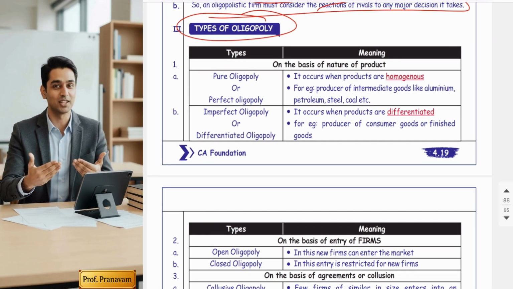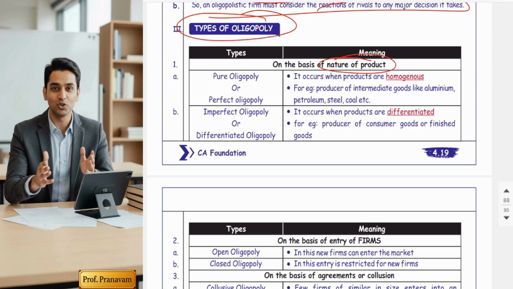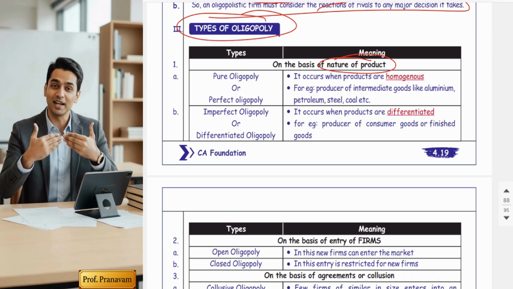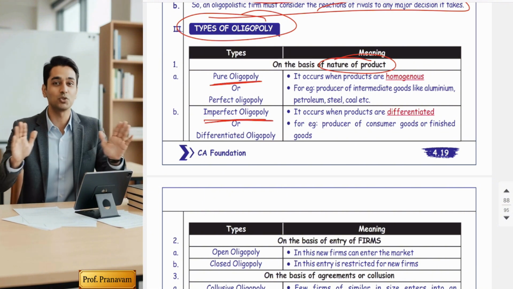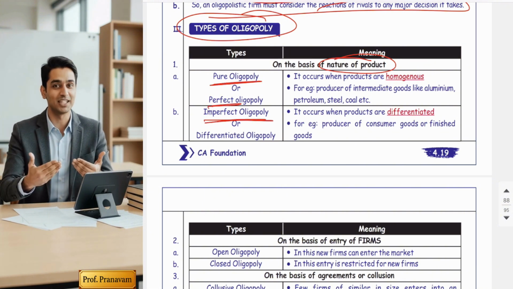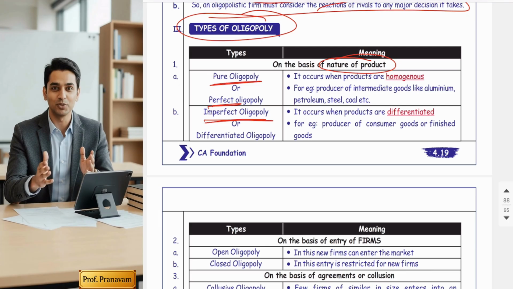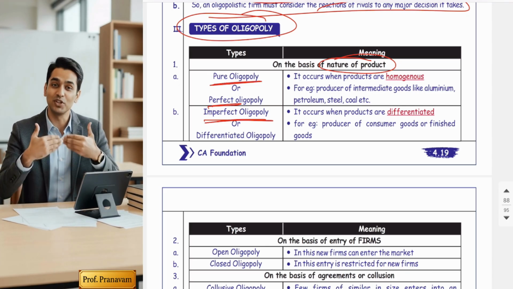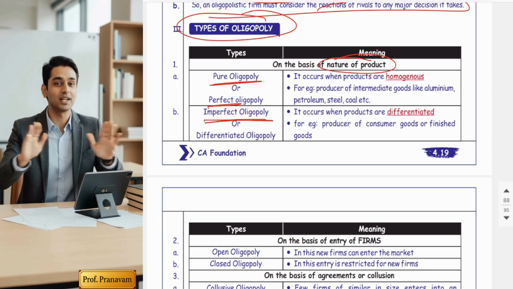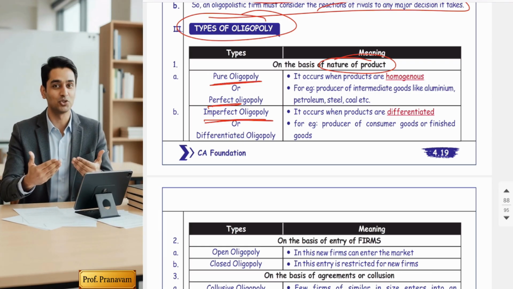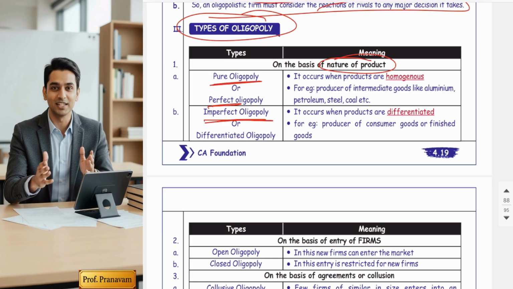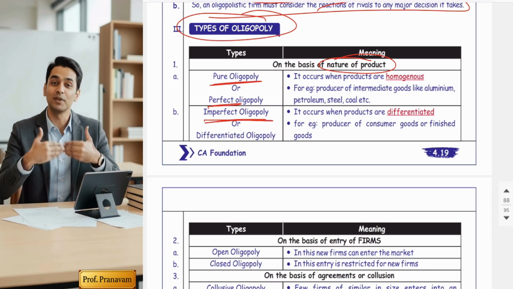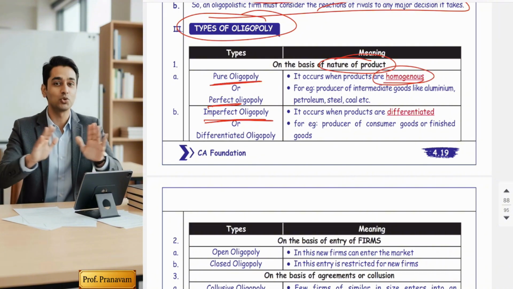The first type depends on the nature of the product. On the basis of the nature of the product, there are two types of oligopoly: pure or perfect oligopoly, and imperfect oligopoly. Perfect oligopoly means oligopoly with perfect competition, and imperfect oligopoly means oligopoly in combination with monopolistic competition. It means firms in pure or perfect oligopoly are dealing with homogeneous goods.